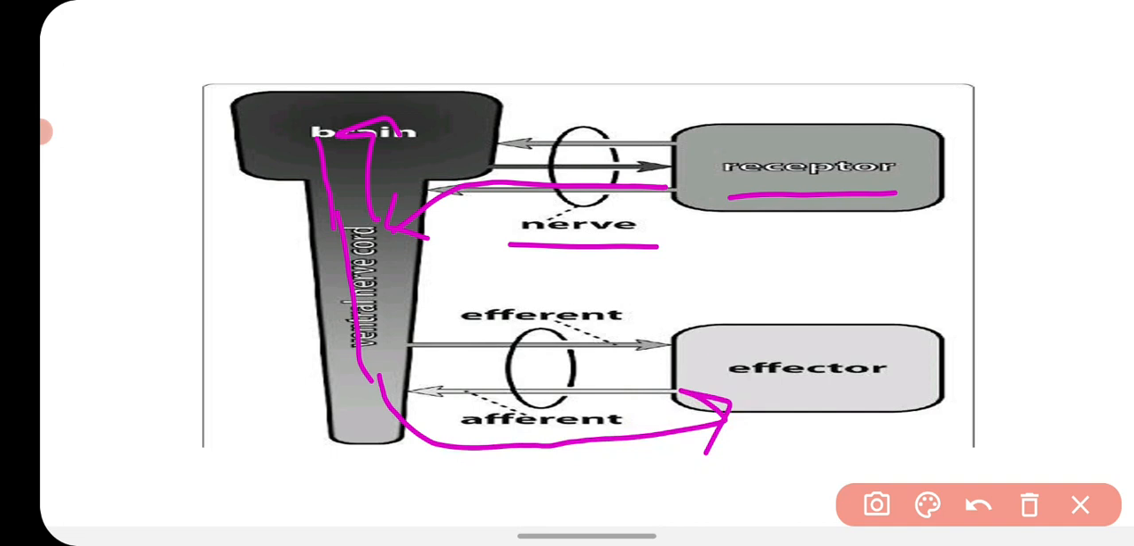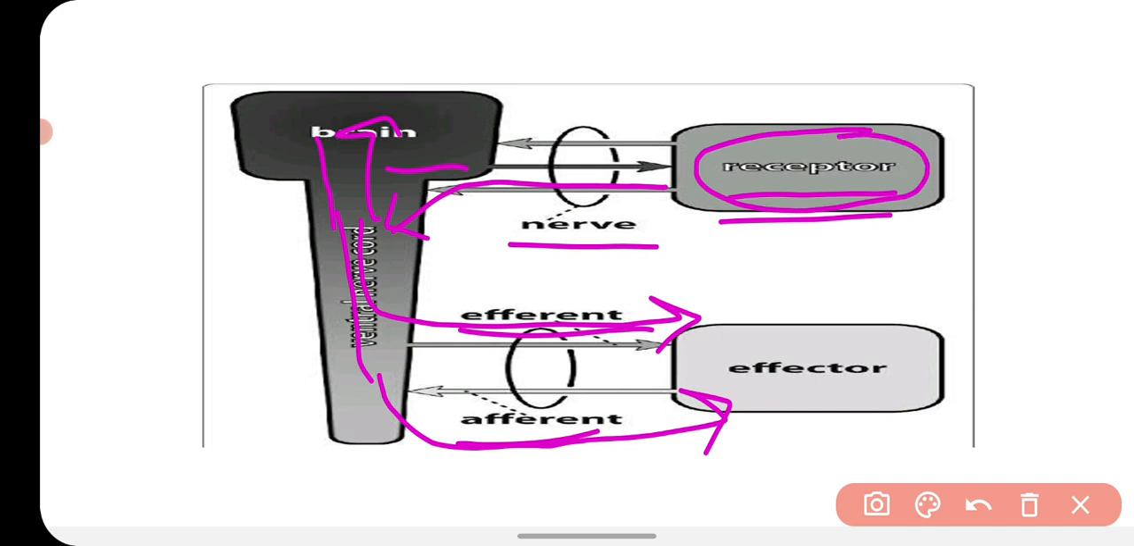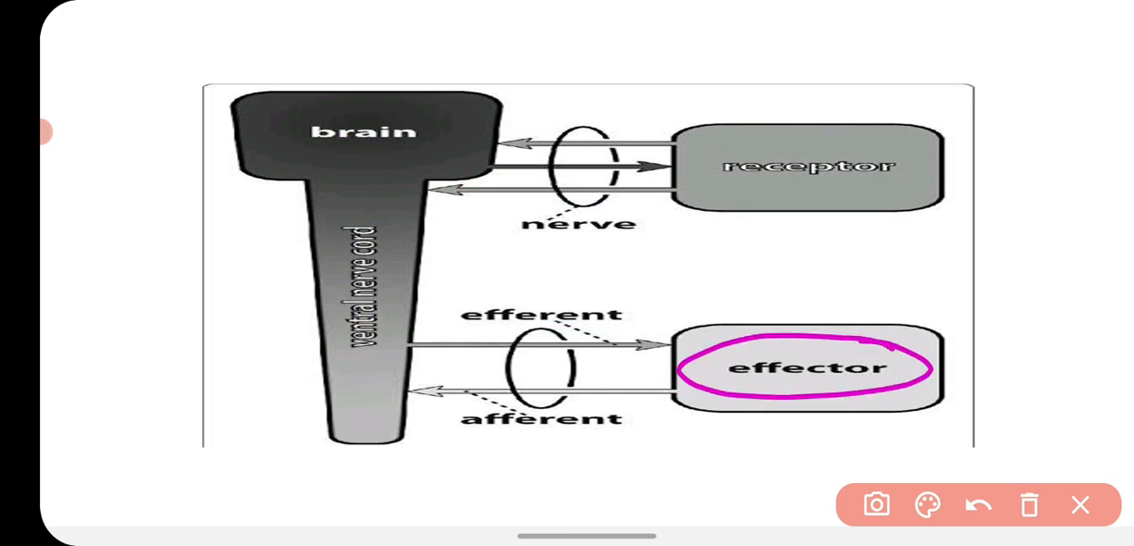The nerves which bring the stimulus from the receptor to the brain are the afferent nerves, and the nerves which bring the command from the brain to the effector organs are called efferent nerves. So receptors are the specialized cells which perceive the stimulus and send it to the brain via nerve, and effectors are those organs which work upon the command of the brain according to the stimulus.